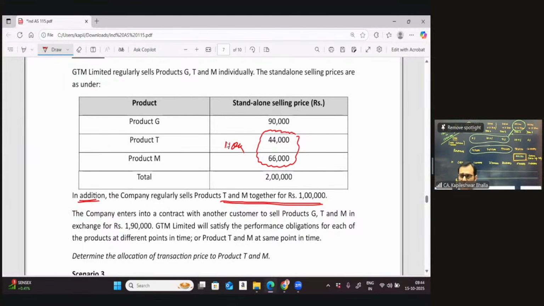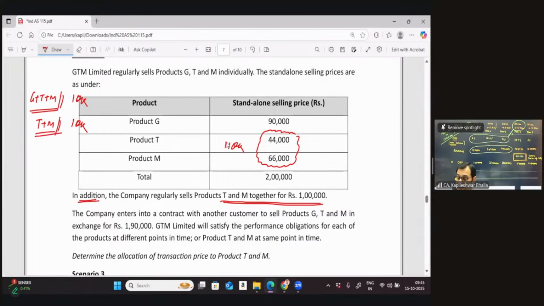I think your mind must be thinking on the right track, absolutely. The company sold all the products G plus T plus M, and that was sold at a discount of 10. The company also sold T and M, and that was also sold at a discount of 10. So can I say the company is giving the same discount whether they sell all the 3 products together or they sell only 2 products together?